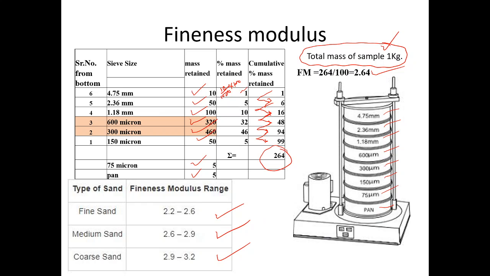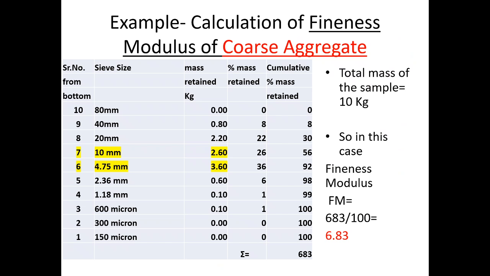Now, when we want to calculate fineness modulus for coarse aggregate, the sieve sizes are 80 mm, then 40 mm, 20 mm, 10 mm, 4.75 mm, 2.36 mm, 1.18 mm, 600 micron, 300 micron, and 150 micron. Here I have given purposely the serial number in the reverse order. The bottommost sieve I have mentioned 1, then 2, 3, 4, 5 up to 10. The 80 mm sieve I have numbered as 10.